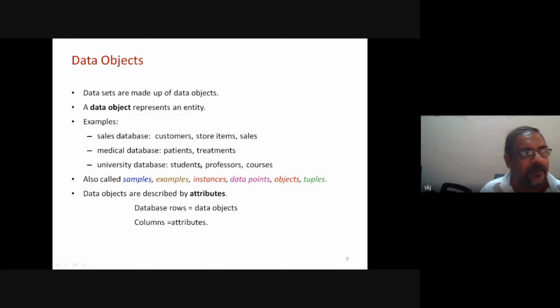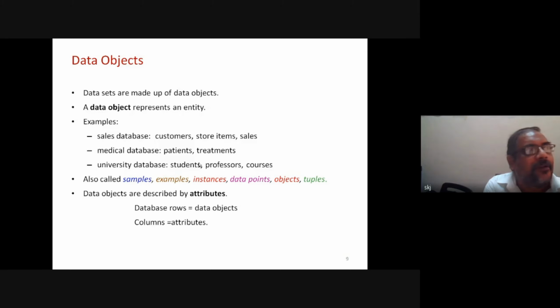So same thing, but in a different domain we have a somewhat different way of understanding and some different terminology we use. So entity, object, same thing. Here, data is also being used.